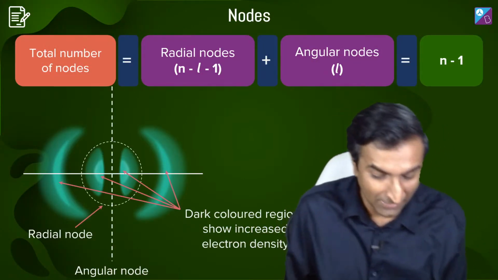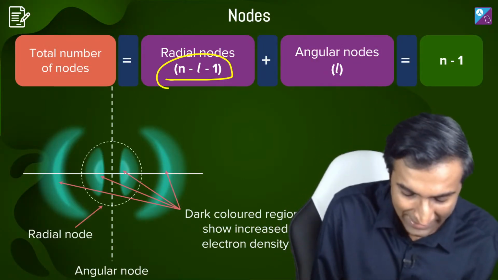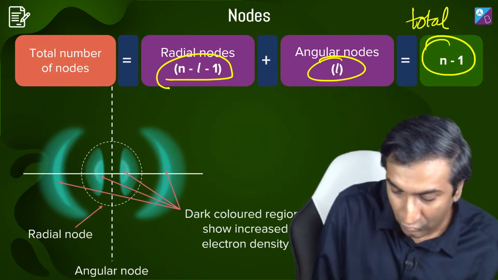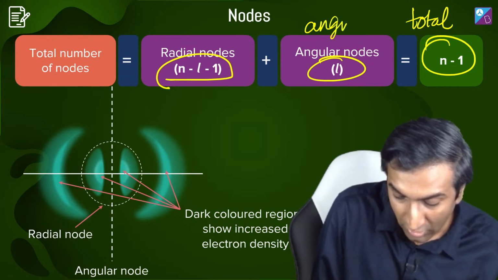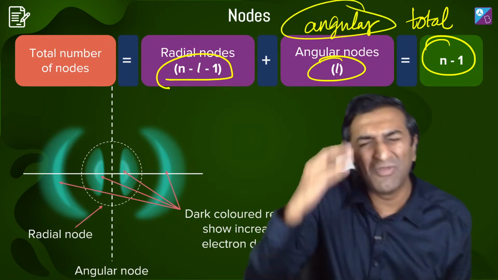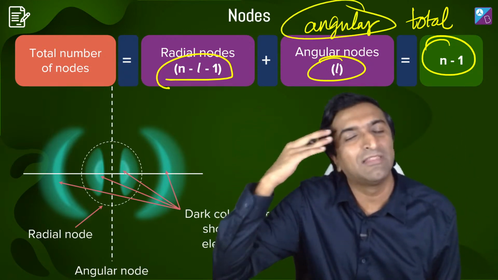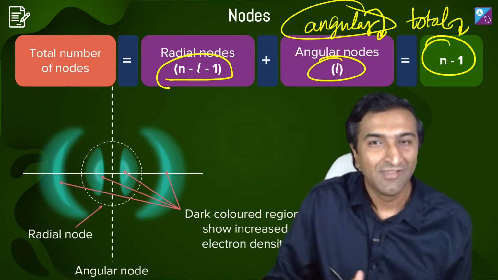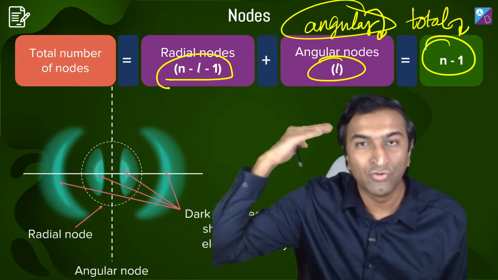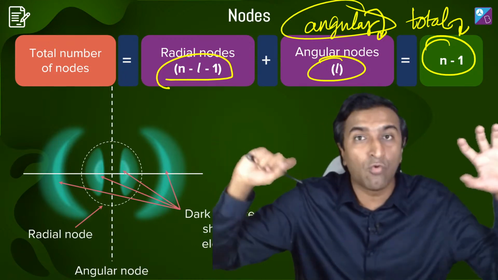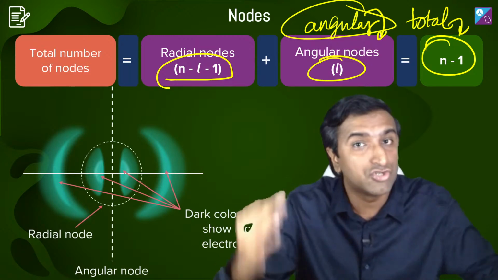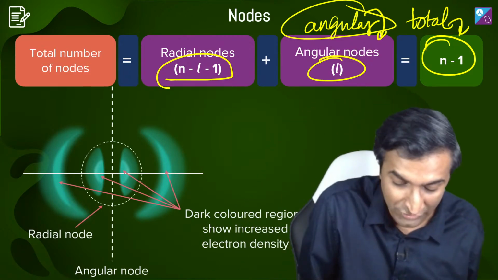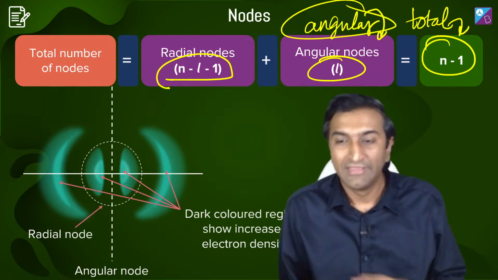Okay. n-l-1 रेडियल नोड्स, देखो मैंने बताया था रैंडम फॉर्मूला है, एंगुलर नोड्स l है, टोटल नोड्स n-1 है। इसको याद रखो तुम, टोटल एंड एंगुलर. कोई बोला ना फॉर्मूला याद नहीं है, I'm the worst at memory bro, मेरी मेमोरी इतनी खराब है ना, I can't even tell you. That's how I remember this. If I can remember it, you guys are like pros, you're champions, you are doing bio, you have so much to remember and you're doing a beautiful job of it. ये छोटी चीज याद रख सकते हो. Total nodes is n-1, angular nodes is l, radial nodes is n-l-1. ये फंकी सा इमेज है.